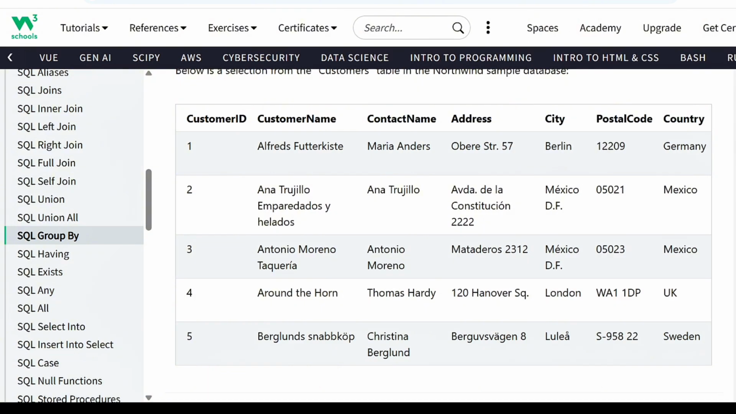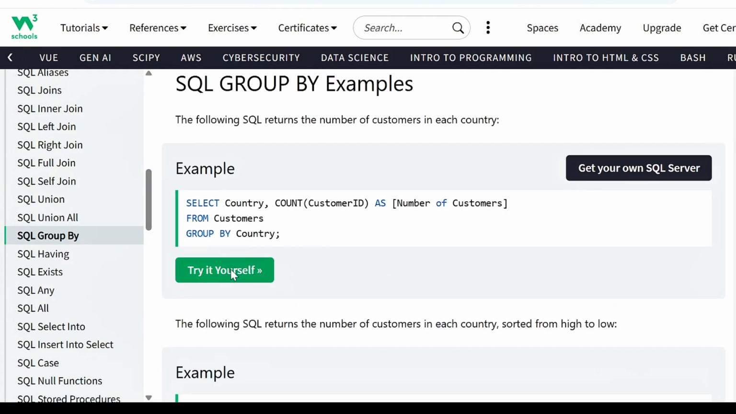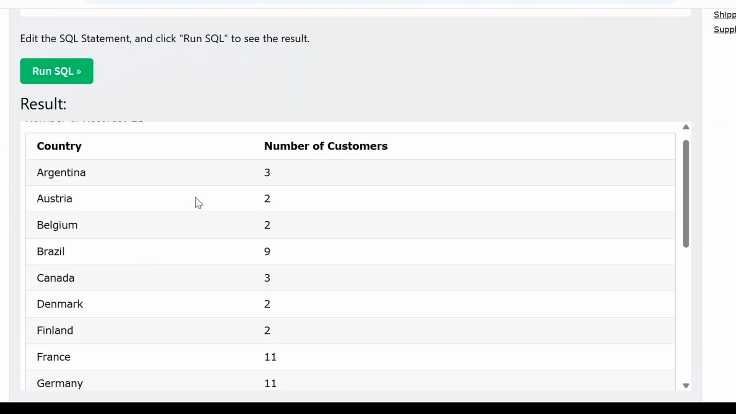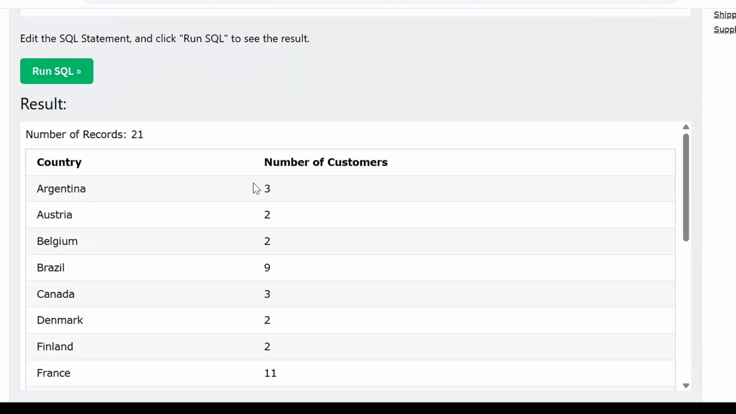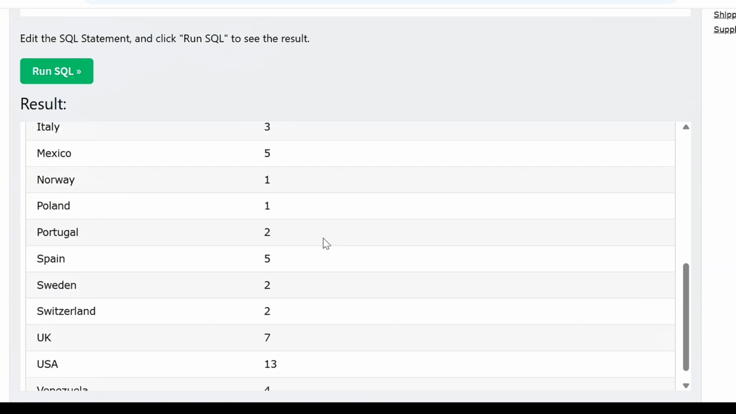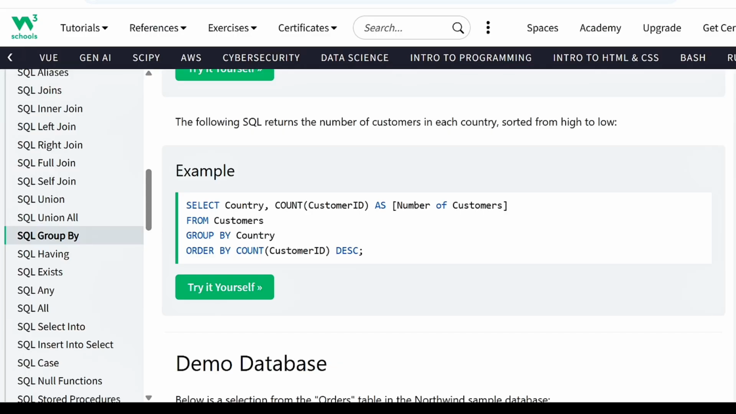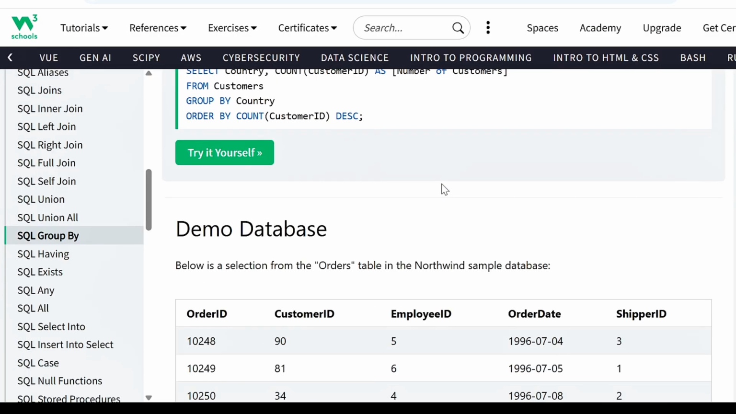So let's try to run a query ourselves. And you see here, it says select country, the count of customer ID as number of customers. So when we click run SQL, this is what the result gives us. And under this section, you can also edit the query. As you are learning, you want to get really hands-on to ensure that what you're learning is really sticking. So under this try it yourself section, you should be able to play around with the query, rewrite the code, to make sure that it makes sense, then run the query so that you see what the result looks like.